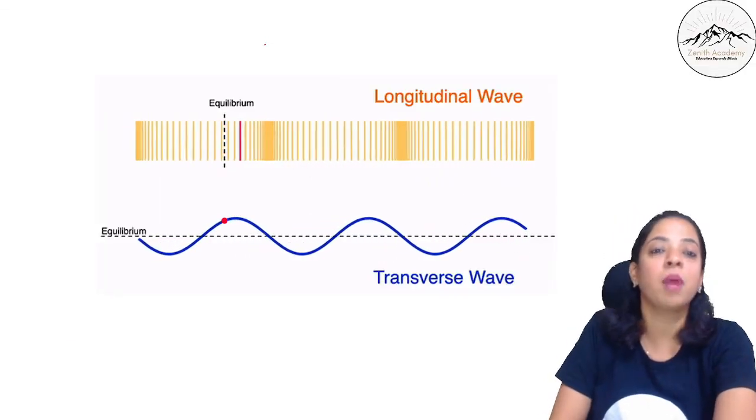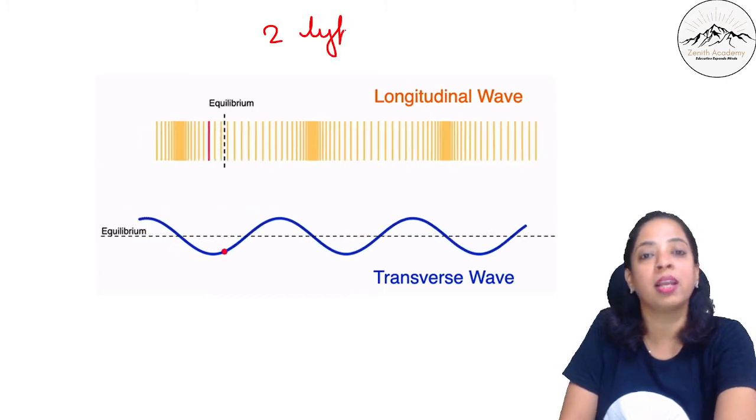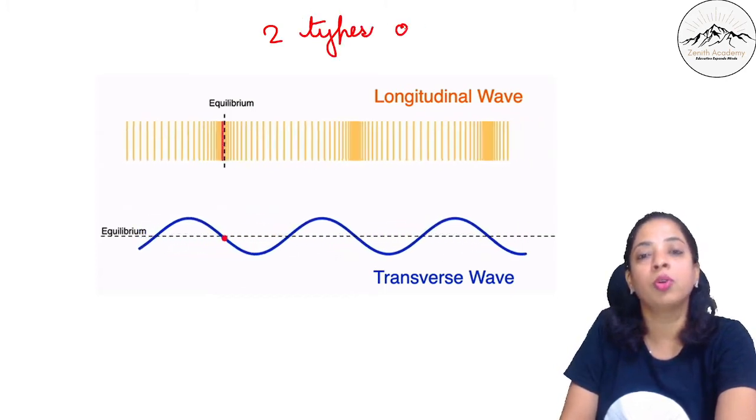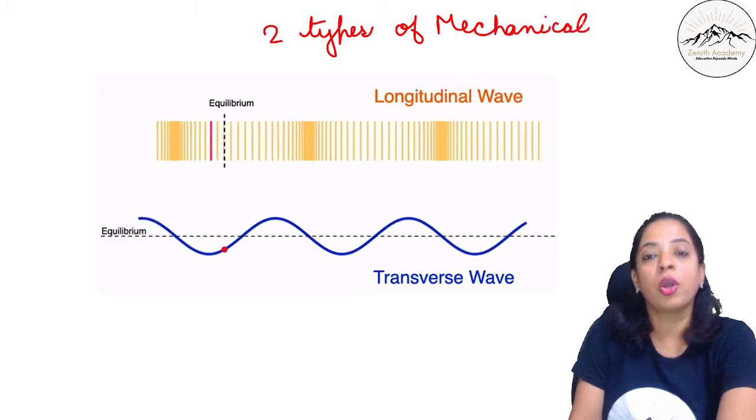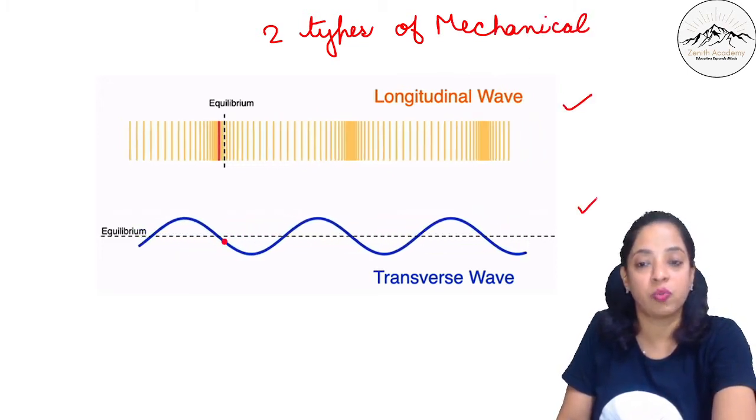So now let's talk about two types of mechanical waves, which are longitudinal and transverse.